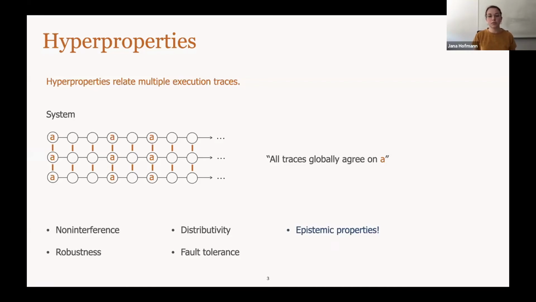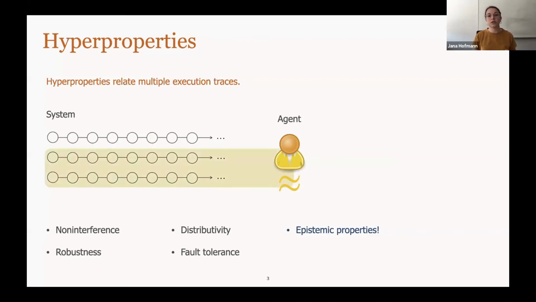In epistemic properties, we have an agent or several agents that observe the system that is running. The important thing here is that the agent has only a limited view of the system. So some traces might look the same to the agent. For example, here the second and the third trace might be the same for him. So he cannot know which trace is currently executed.